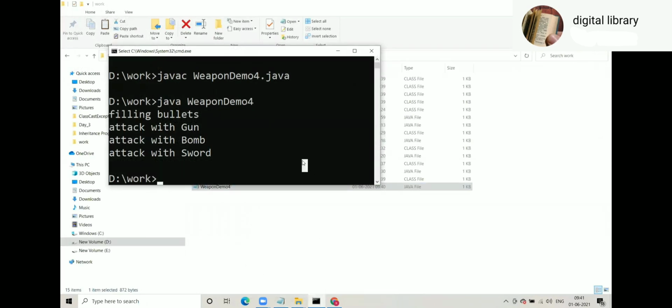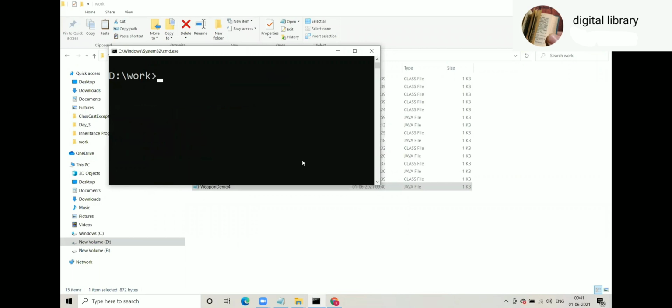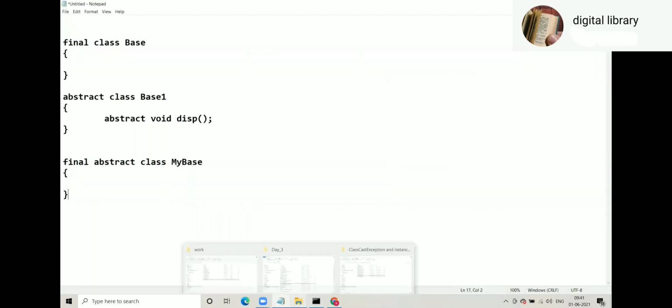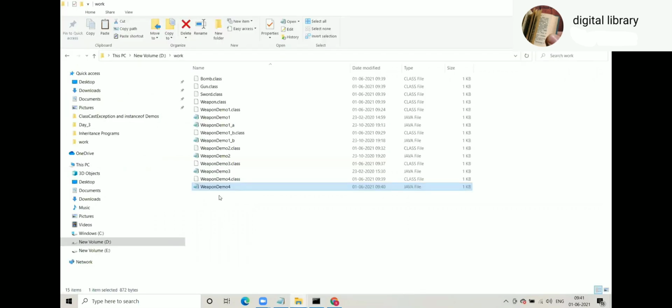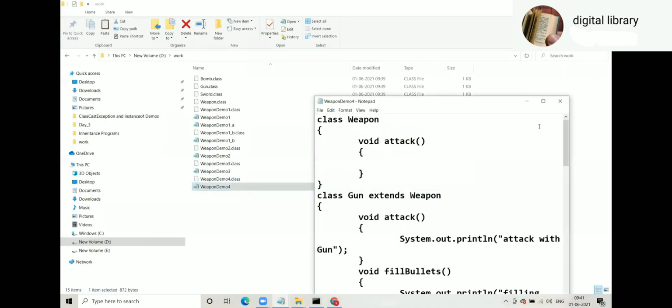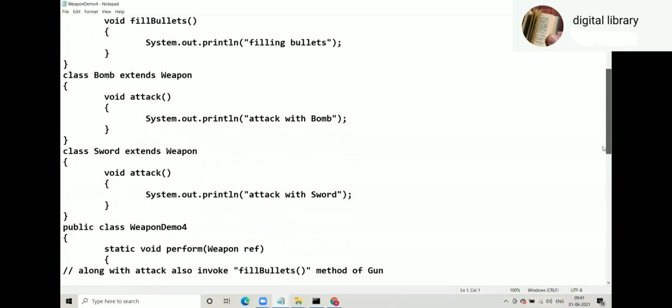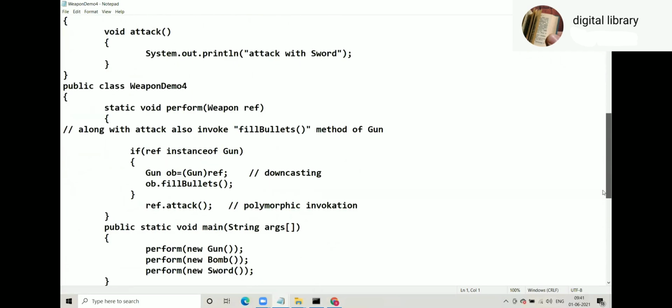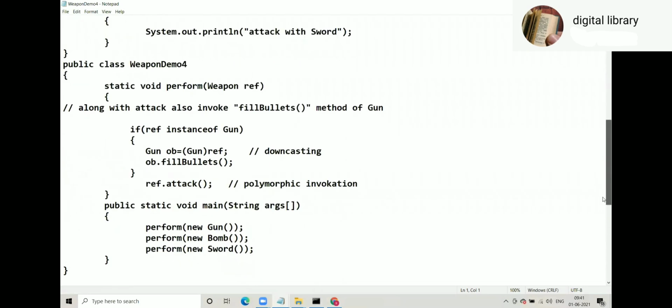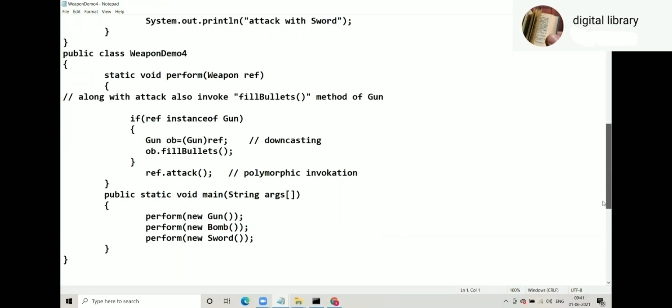So can we use here an or condition or an and condition? Or condition. Like if I have two guns, like AK-47 and a small gun, and I want to perform the same action, fill bullets. Two different classes, you mean? Two different classes, gun and AK-47, performing the same action, fill bullets.